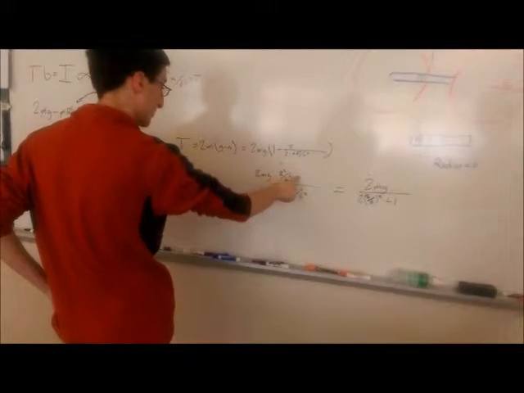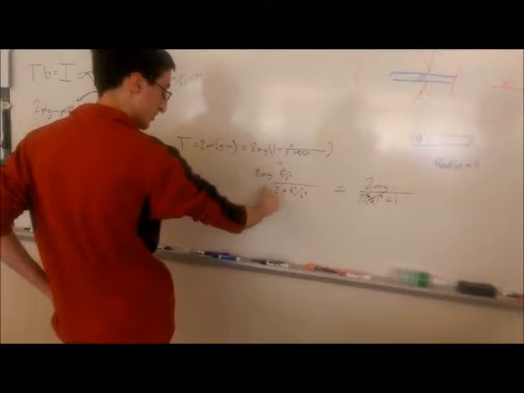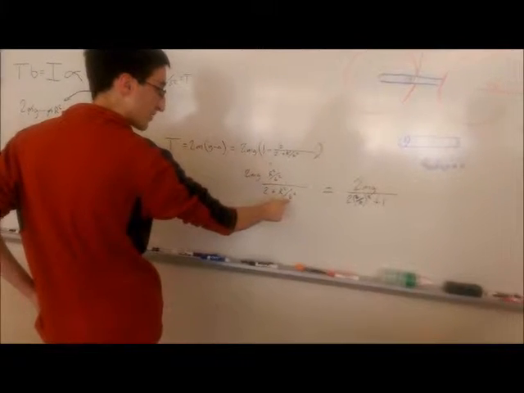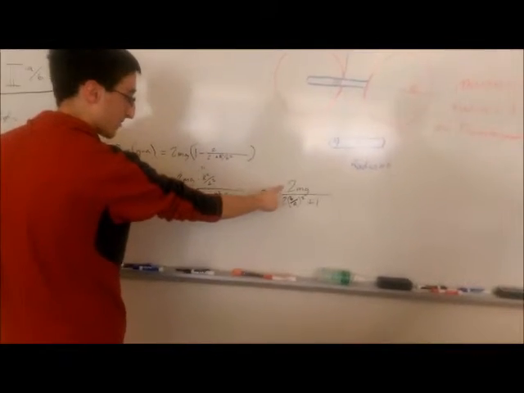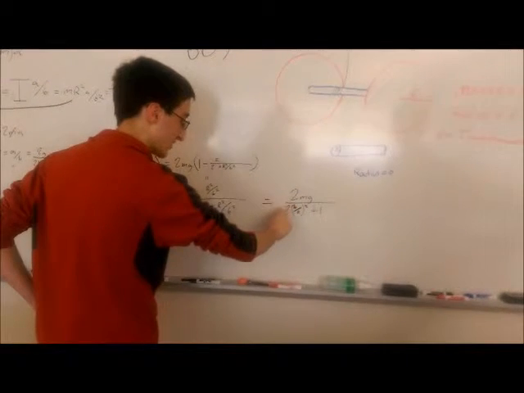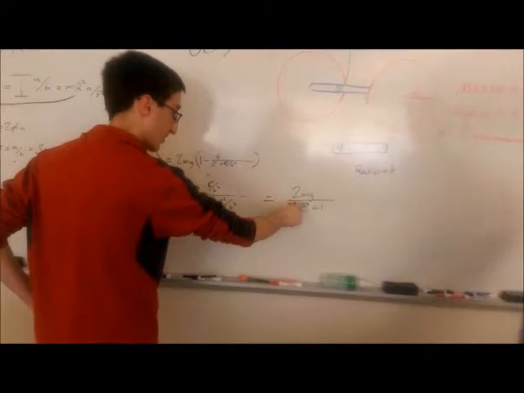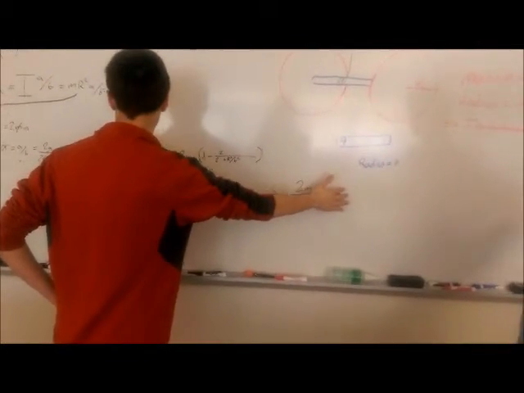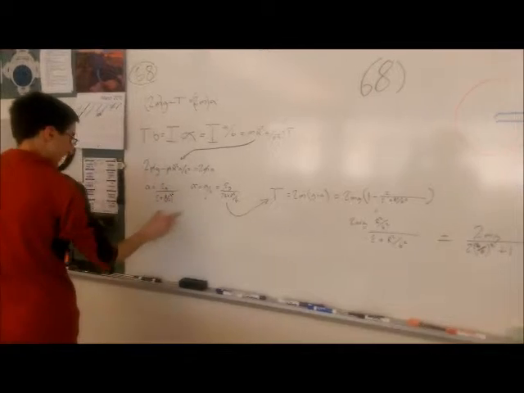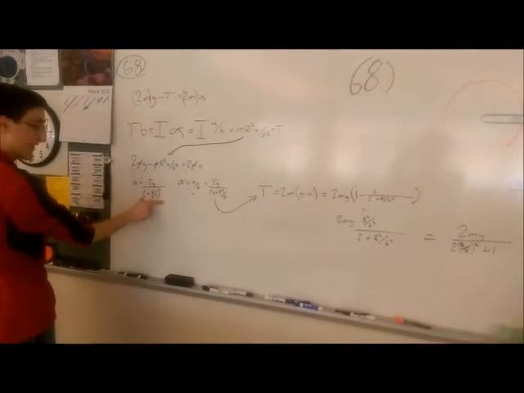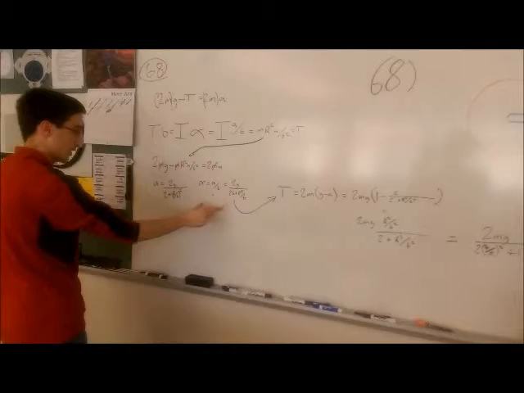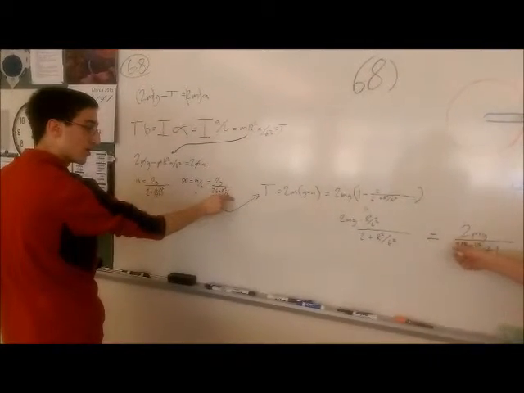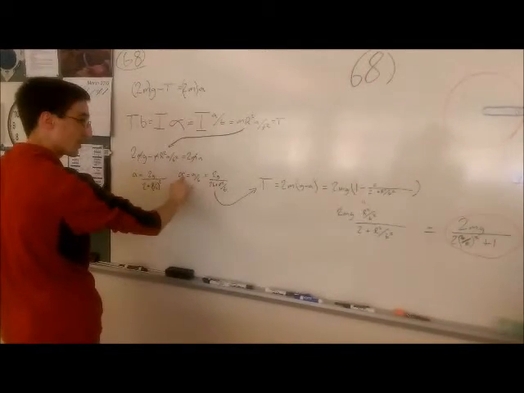Then we expand our equation out and simplify it, and we get 2mg over 2 plus r squared over b squared, which equals 2mg over 2b squared over r squared plus 1, which equals the tension.